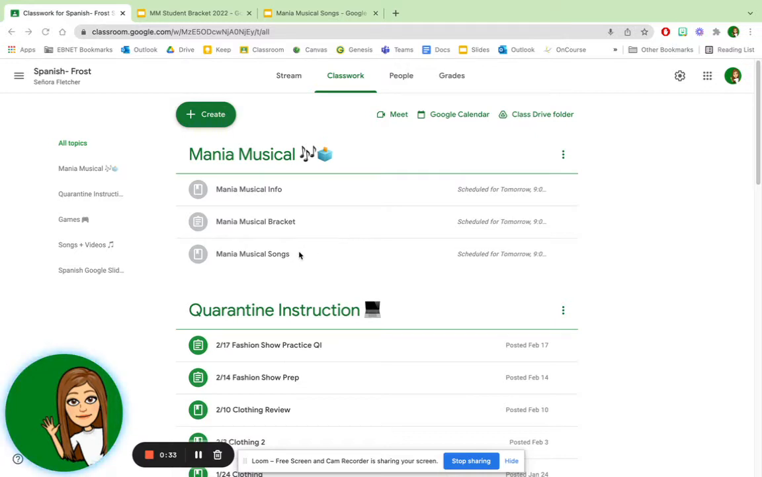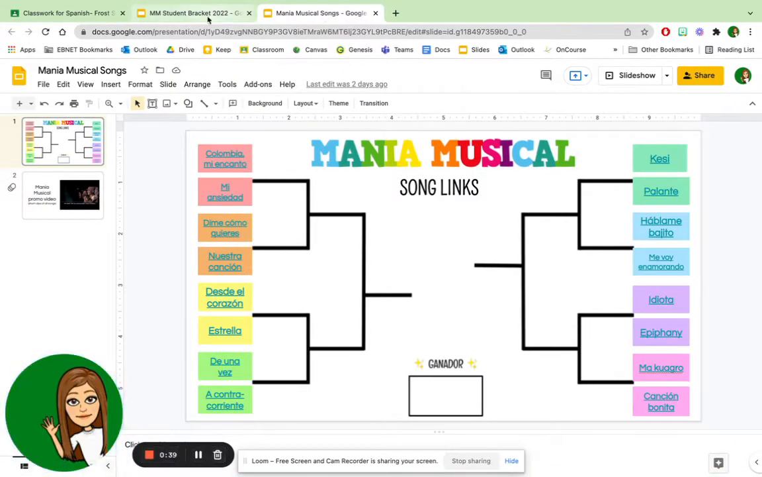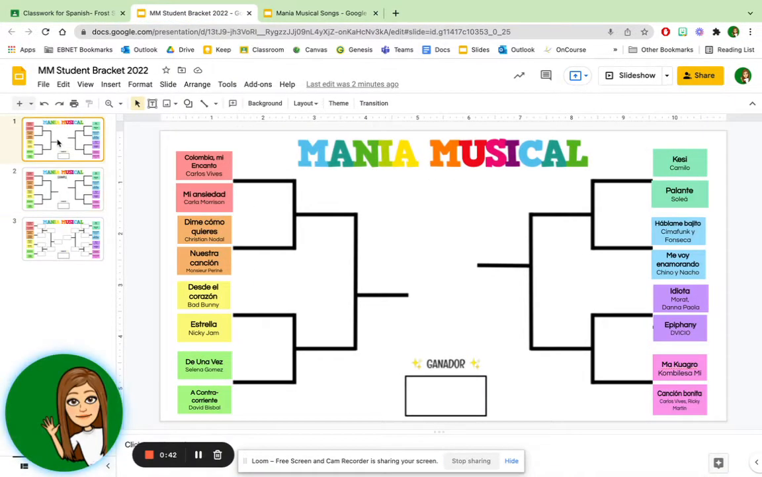Mania Musical Songs has links to all of the songs so you can listen to them to make your decision. I already have the bracket and the songs open. If I'm on the bracket, yours is going to look like this. Yours is the first page, and you'll see the second page has an example.